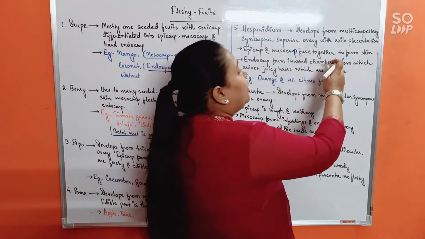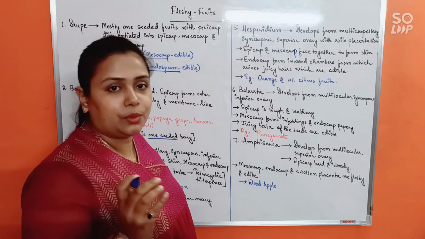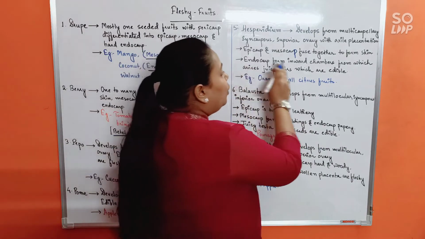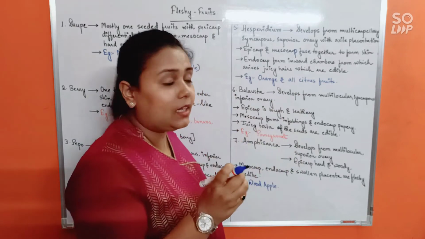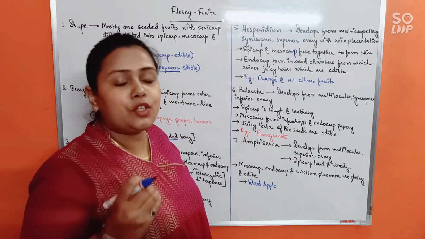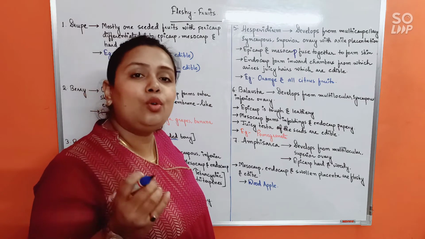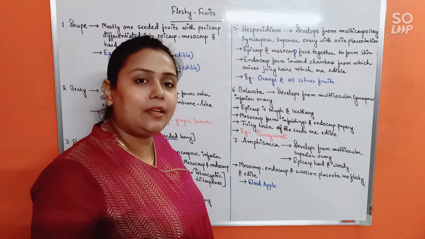would fuse together to form the outer skin or rind of the fruit. Okay, and the endocarp will move inside or inward and will form some chambers. From these chambers will arise certain juicy hair-like structures, and those juicy hair-like structures are edible.